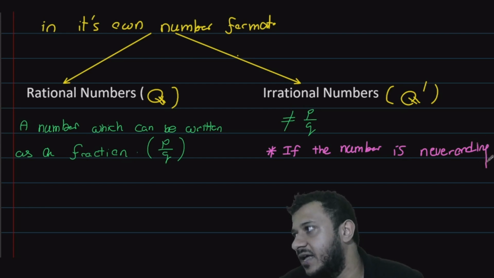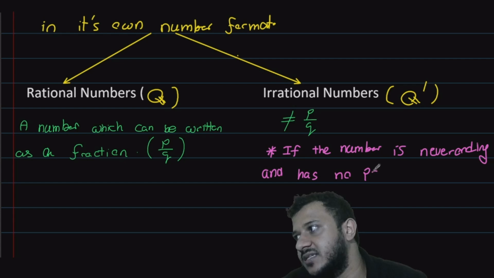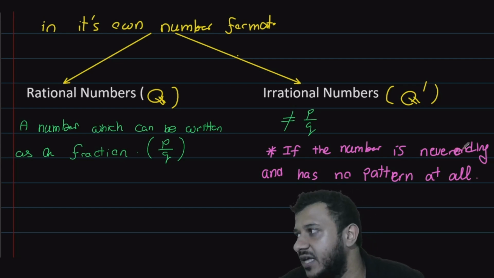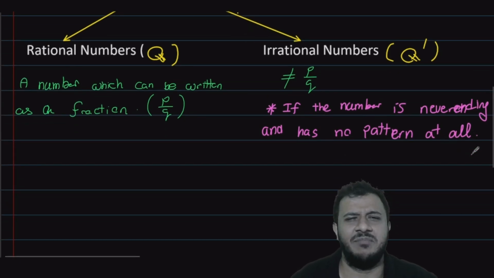Never ending and has no pattern at all. Yeah. If the number is never ending and has no pattern at all, we call it an irrational number. Can you all remember any number like that?